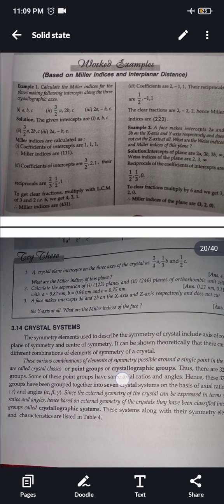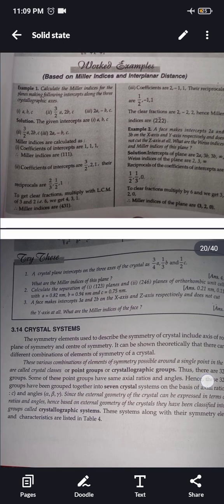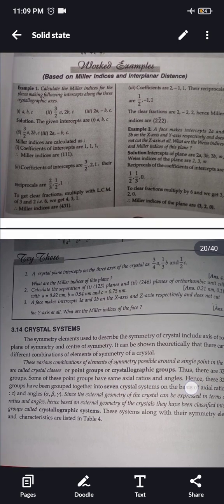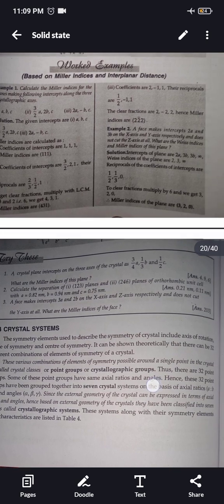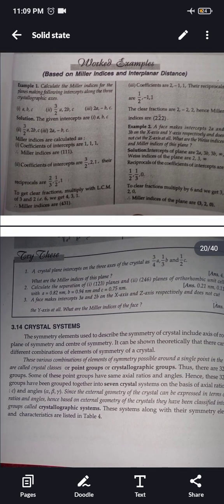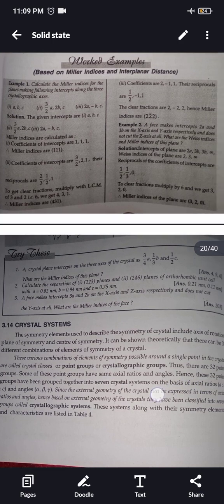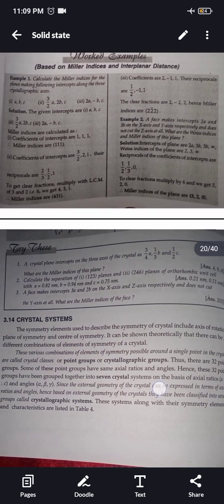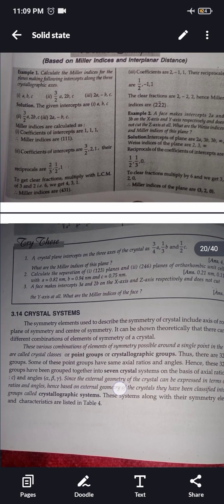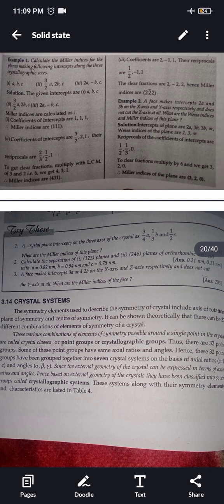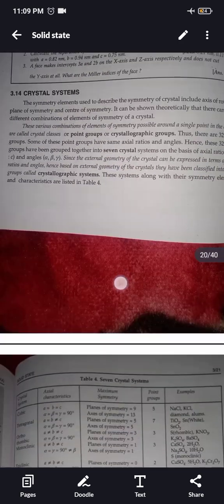Thus there are 32 point groups. Some of these point groups have the same axial ratios and angles. Hence these 32 point groups have been grouped together into 7 crystal systems on the basis of axial ratios a ratio, b ratio, c, and angles alpha, beta, gamma. Since the external geometry of the crystal can be expressed in terms of axial ratios and angles, based on external geometry of the crystal, they have been classified into 7 groups called crystallographic systems. These systems along with their symmetry elements and characteristics are listed in table 4.